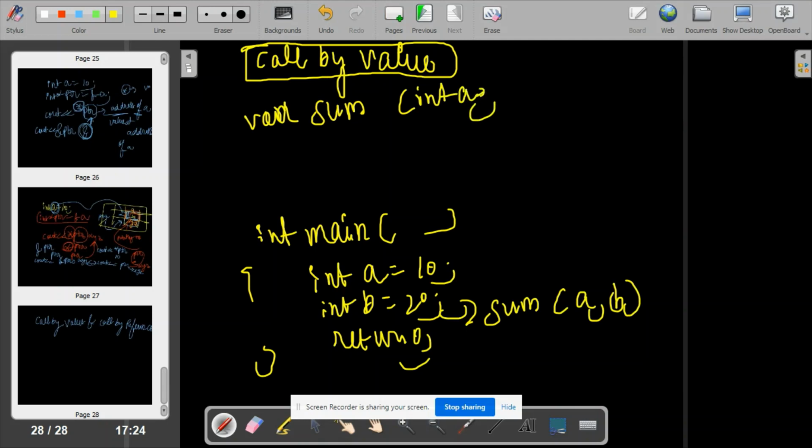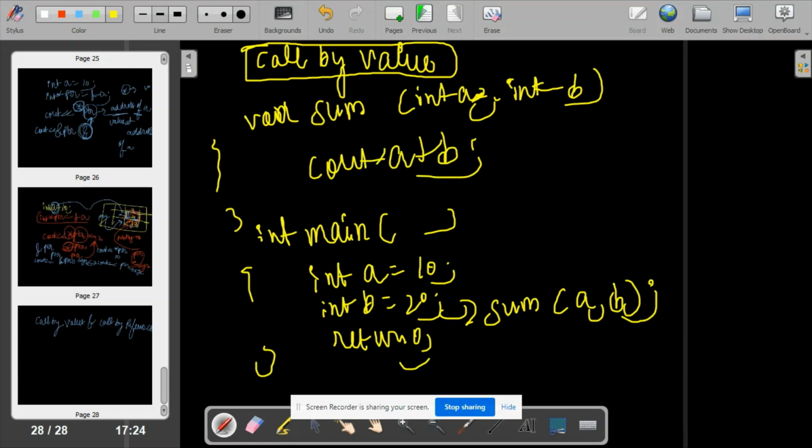This is the thing that I have already taught you, that's why I am not elaborating it. This is the function call you have made, where you are doing cout a plus b. Any problem with the syntax? You are already clear with this, that's why I am not emphasizing it very much.